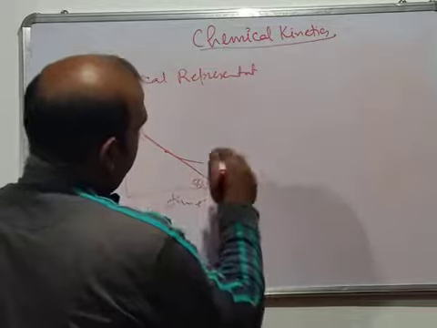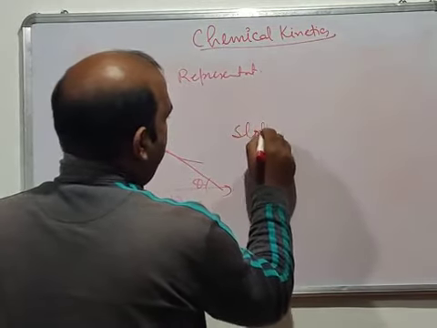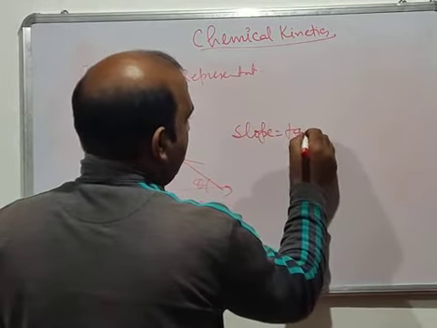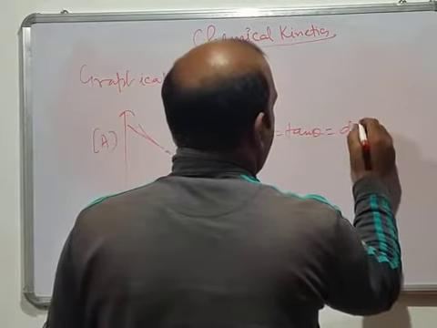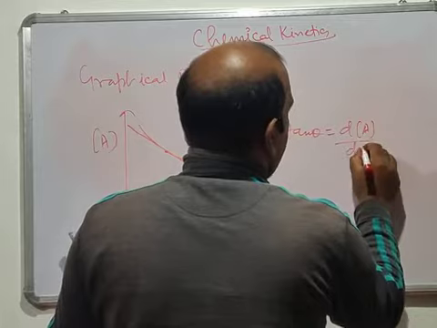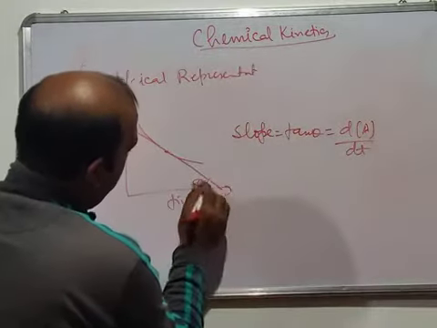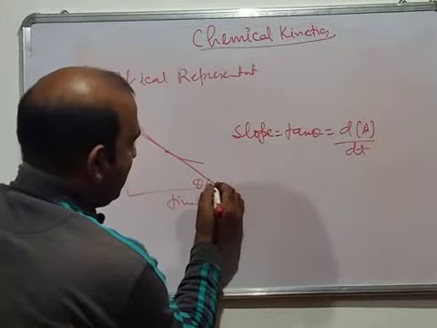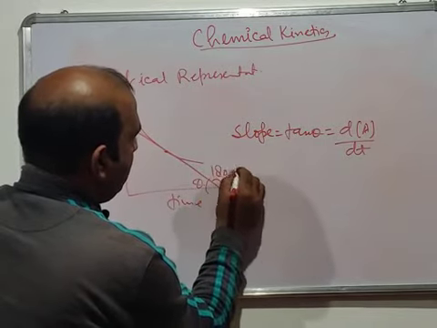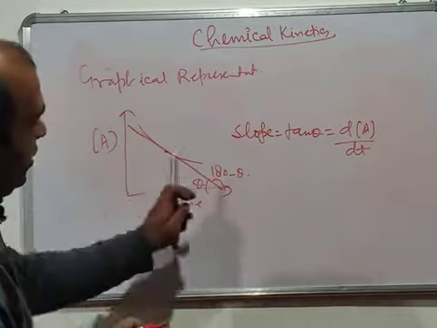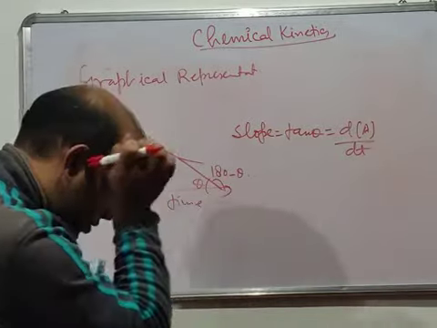Now what you write is the slope. The slope is tan theta. That's what is called the slope, or it will be dA by dt. Now what you have to do is take the angle with the x-axis. That angle will be 180 minus theta. You have to always take the tan of this angle, 180 minus theta.